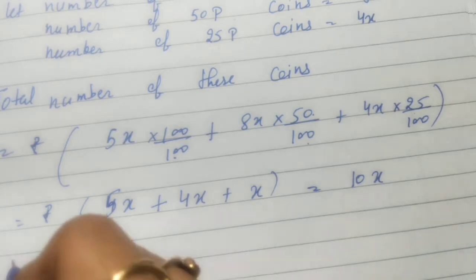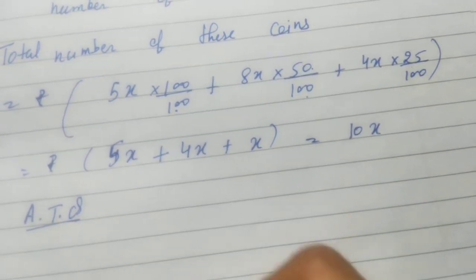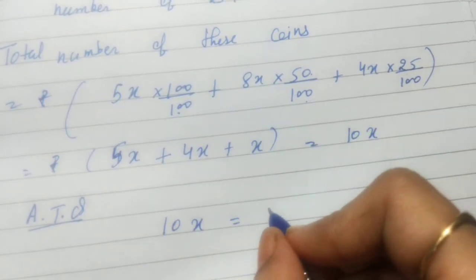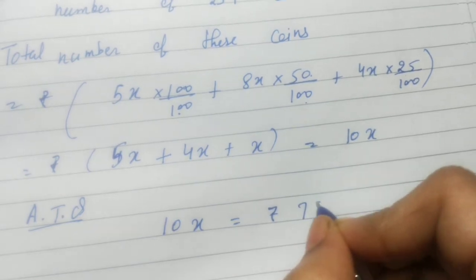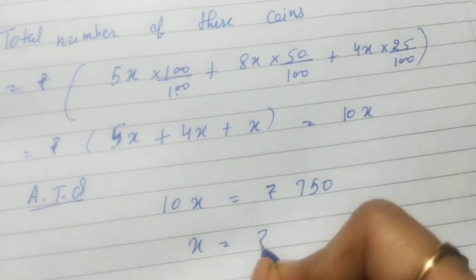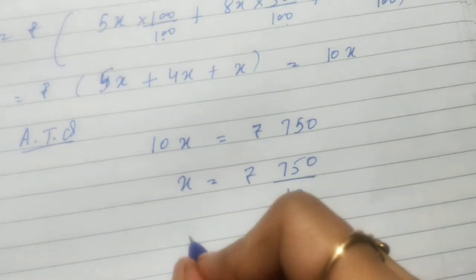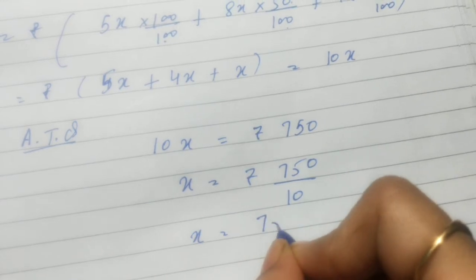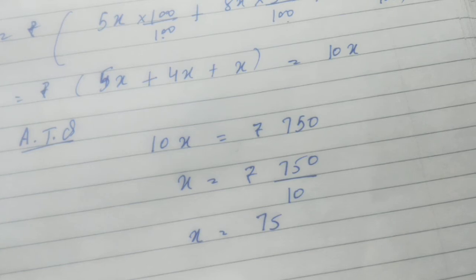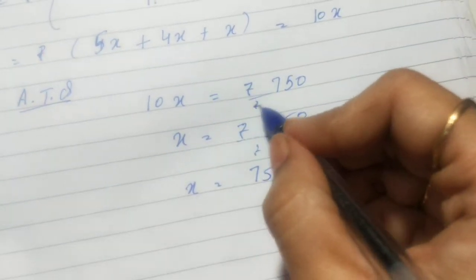Now according to the question, this total amount is equal to how much? It is given as rupees 750. Then we will eliminate x first. Rupees 750 by 10, we get x as 75. Yes.